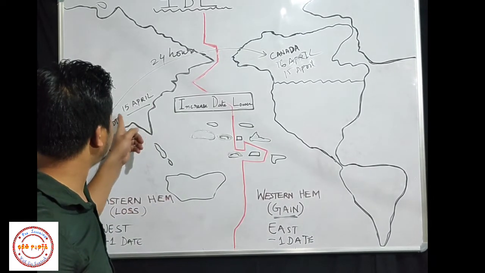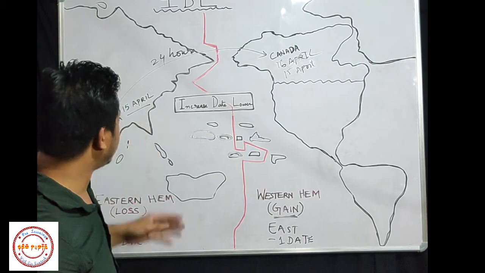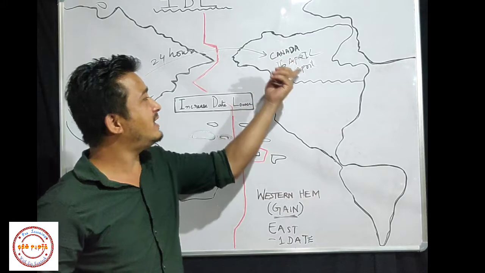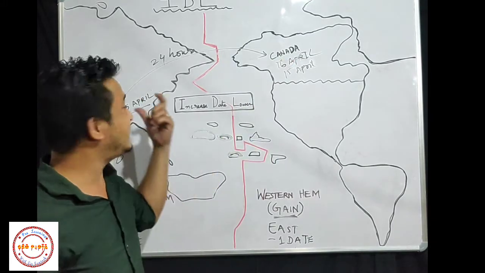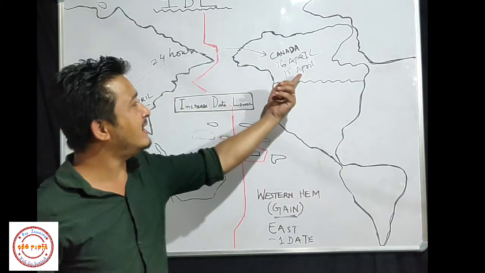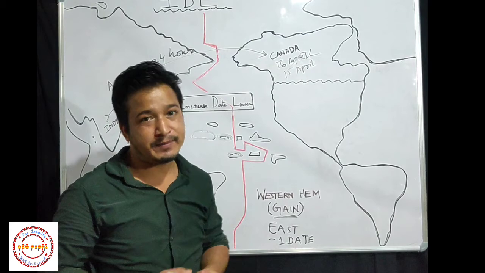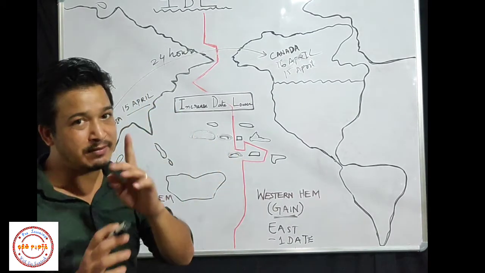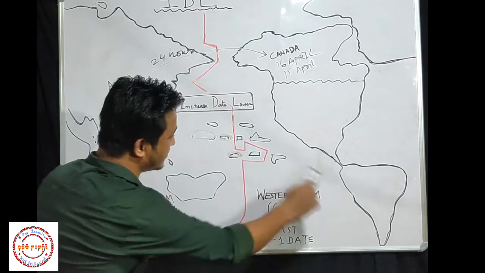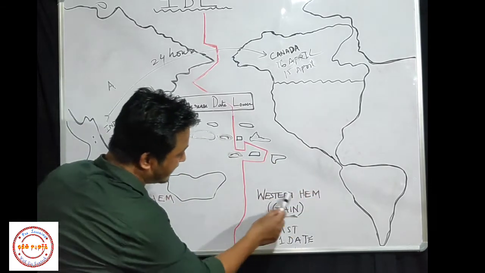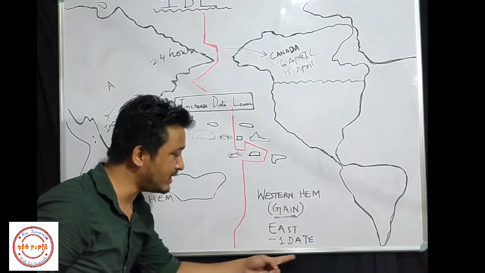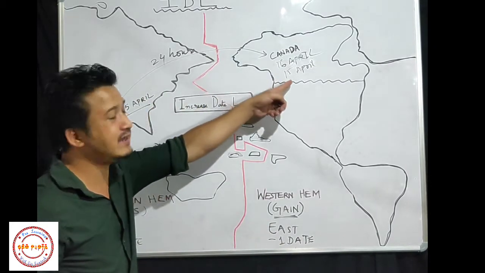So see, Mr. A started his journey on 15th April. After traveling 24 hours, he is still here on 15 April. Students, he is leaving on 15 April, and here also it is still 15 April. So remember, if you are moving from the Eastern Hemisphere to the Western Hemisphere, then you will have a gain of day. But the date will be minus, right? It should be 16, but here it is 15.